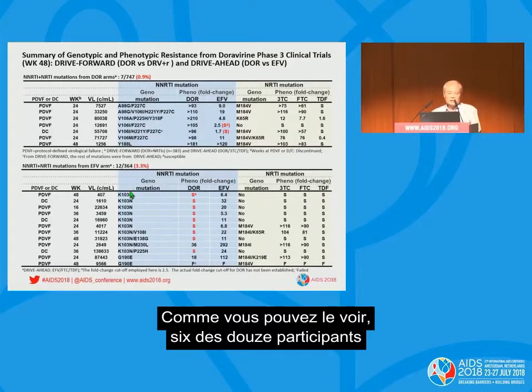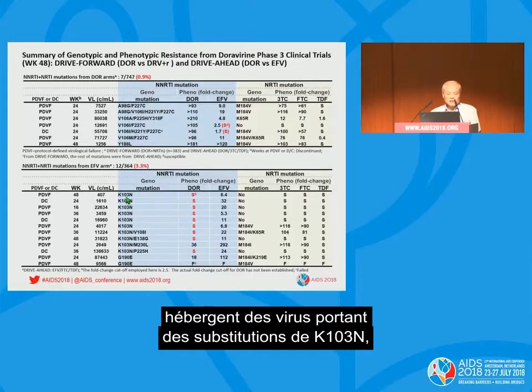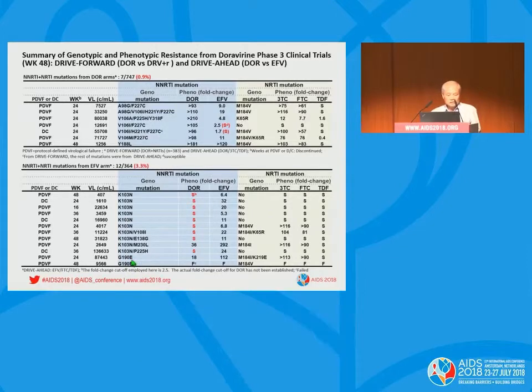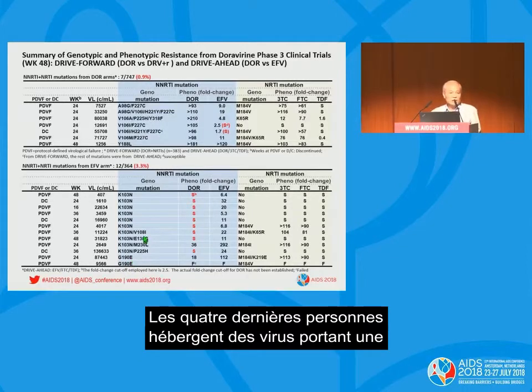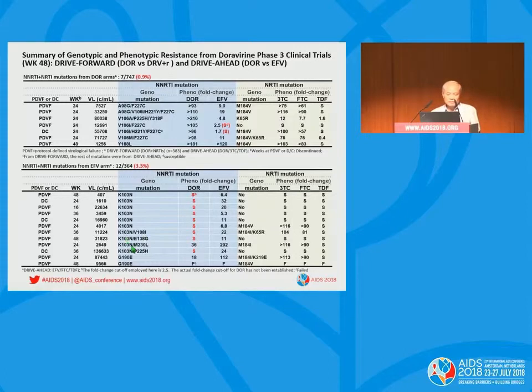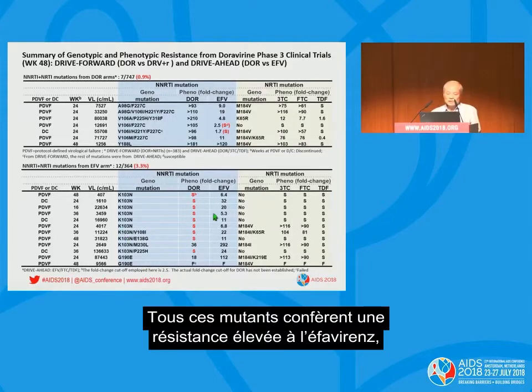As you can see, 6 out of 12 participants had virus containing the K103N substitution, and 2 of them had virus containing the G190E substitution. The remaining 4 had virus that evolved additional mutations on top of the K103N substitution. All these mutants confer significant resistance to efavirenz.